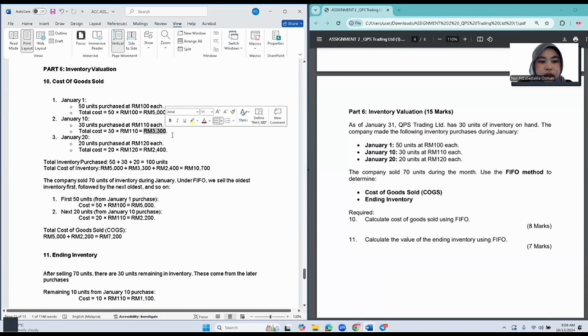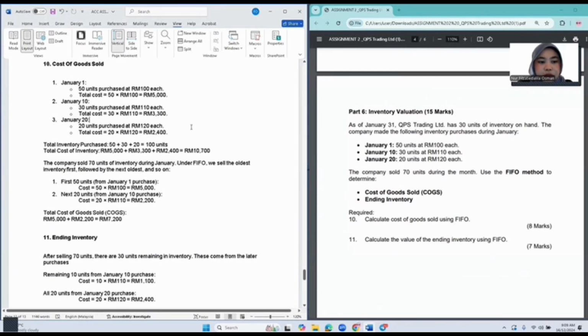January 10, we got 3,300, while January 20, we got 2,400. As total inventory purchased, we add all the units, 50 units, 30 units, and 20 units, and we got 100 units. For total cost of inventory, we add all the prices we calculated just now, and the answer is 10,700.